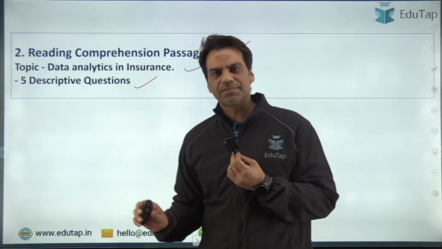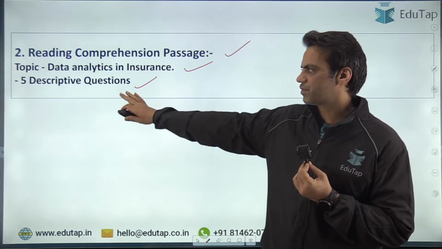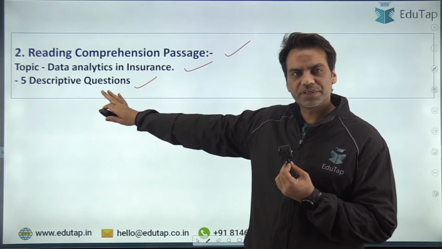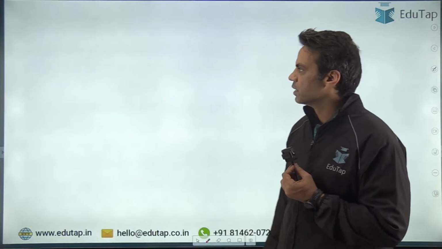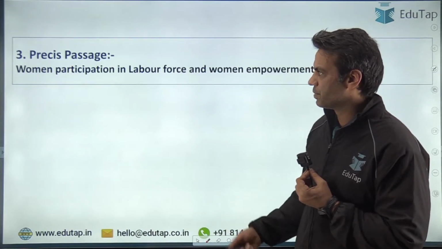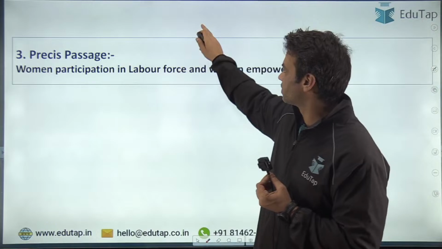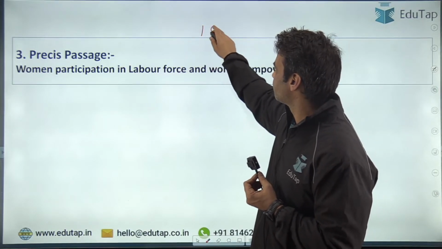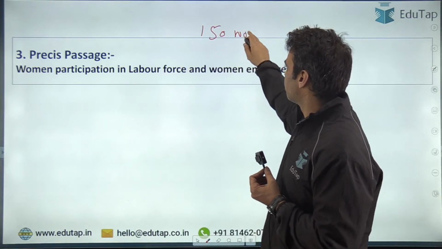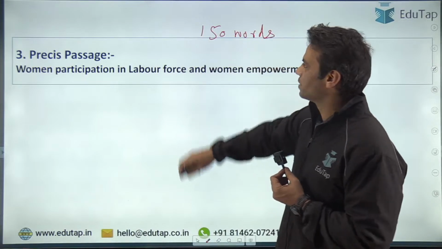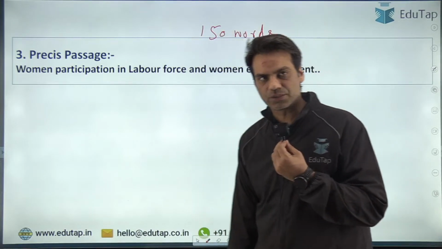Then if we talk about reading comprehension, there is no prescribed word limit, guys. There is no per se limit, but you have to write at least 40 to 50 words for every answer. So that means 200 words, give or take, for your reading comprehension, along with reading it and comprehending it. Then third was the precis passage. The precis was for 150 words. So the passage was about women empowerment, and you had to bring down your precis into 150 words only, right?